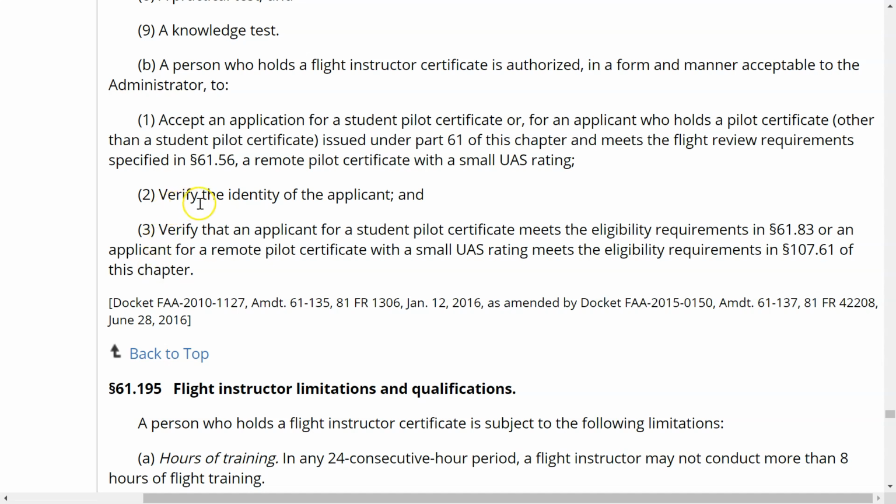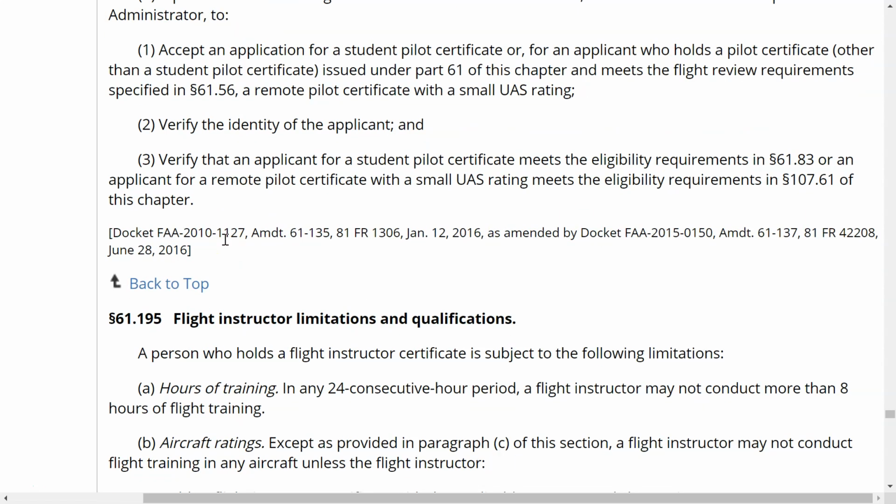When you're doing that, you have to verify the identity of the applicant. How would we verify the identity of the applicant? Well, we'd have to see a government-issued photo ID, and make sure it's issued by a federal or state agency and that it also has their birth date on there. That's very important as well. And lastly, after we verify the identity of the applicant, we also must verify that an applicant for a student pilot certificate meets the eligibility requirements in 61.83, or an applicant for a remote pilot certificate with a small UAS rating meets the eligibility requirements of 107.61 of this chapter.